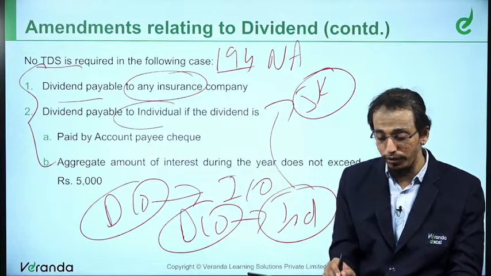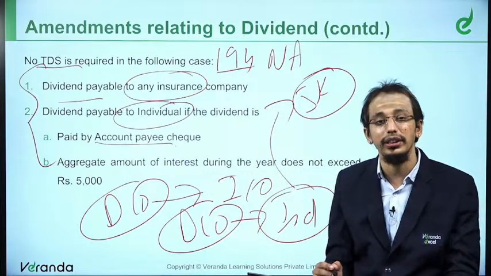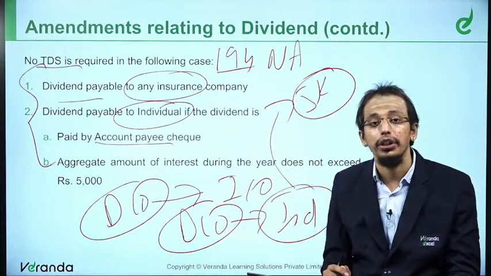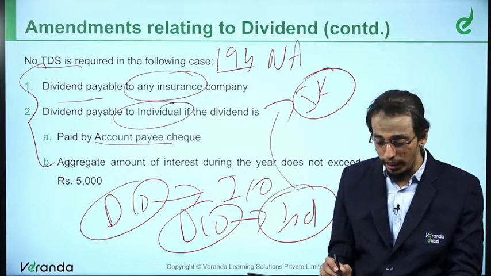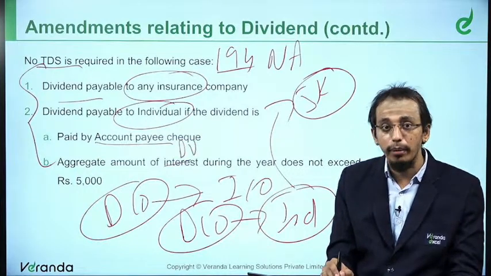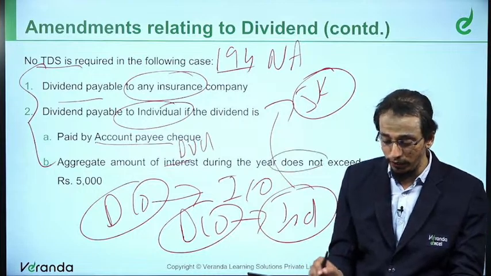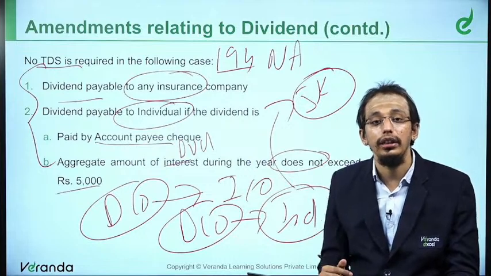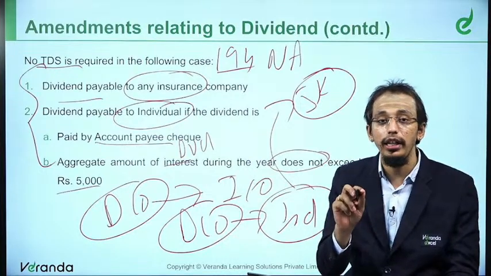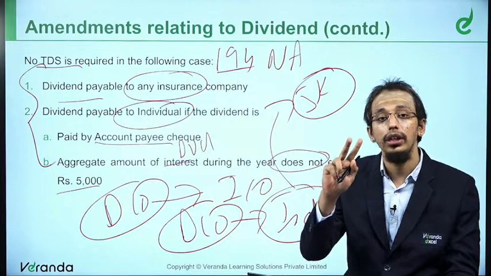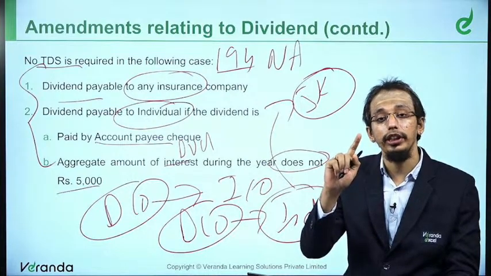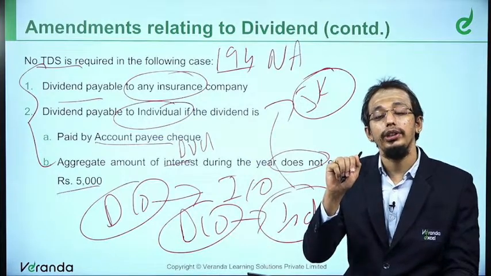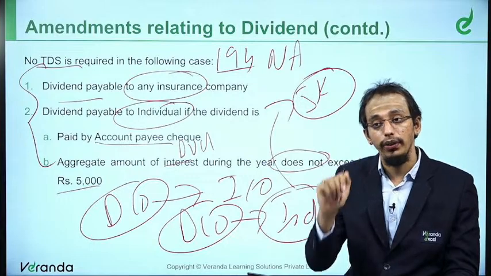So the dividend is payable to an individual by account payee cheque. Today everything is by account payee cheque or comes directly to your bank account. Very rarely are dividends paid in cash. And the aggregate amount of dividend should not exceed 5,000. Then in that case, there will not be any TDS. To quickly summarize the 2 scenarios: one is if the domestic company is making a payment to an insurance company. The second is where it is paid to an individual and the amount does not exceed 5,000 rupees.